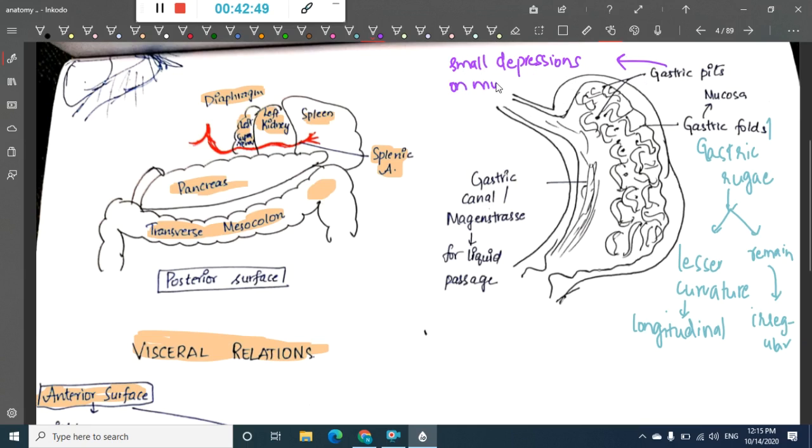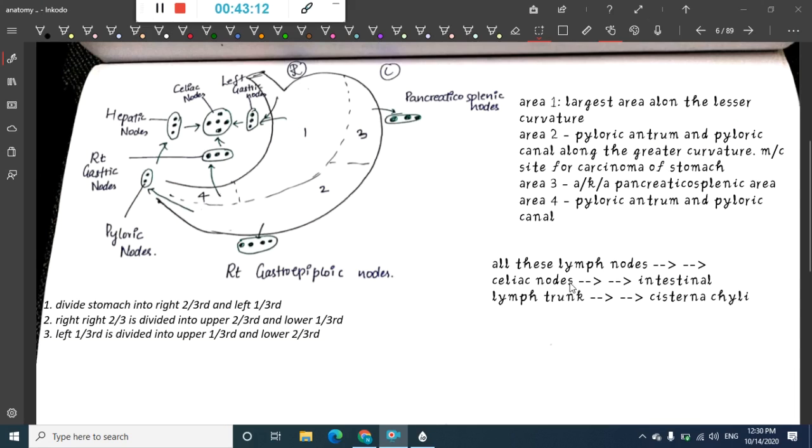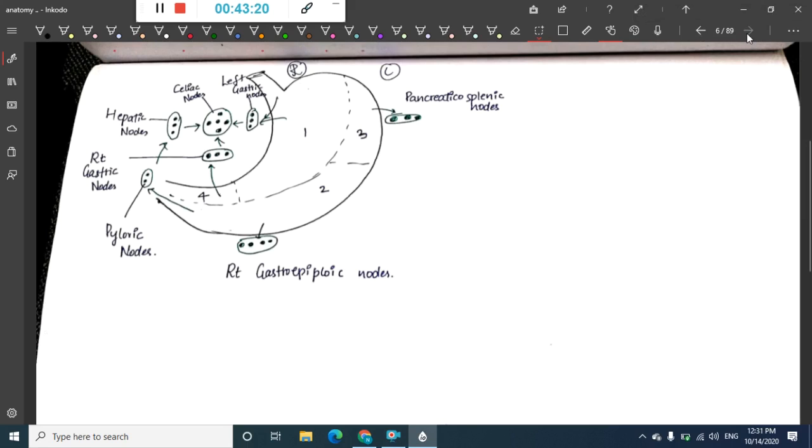They are the site of opening of glands. Then we have the gastric canal or canal of Magenstrasse. Along with this, all these lymph nodes will drain into the celiac nodes, and from there to the intestinal lymphatic trunk, and finally to the cisterna chyli.